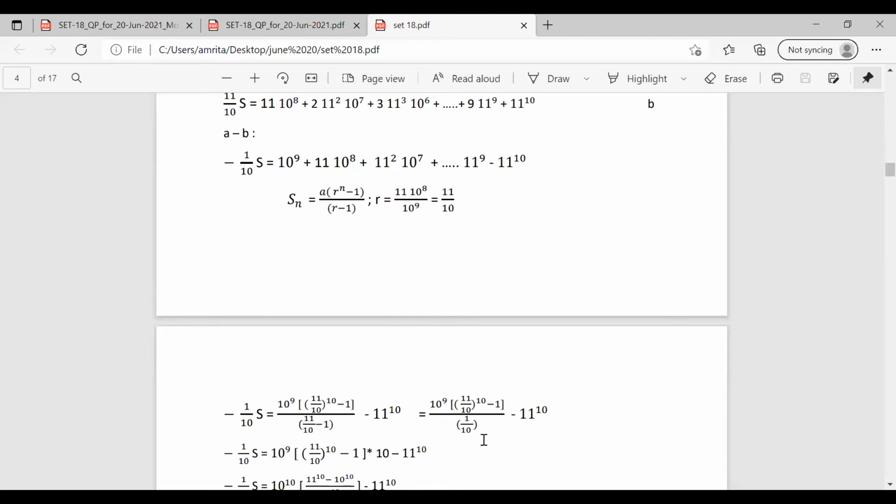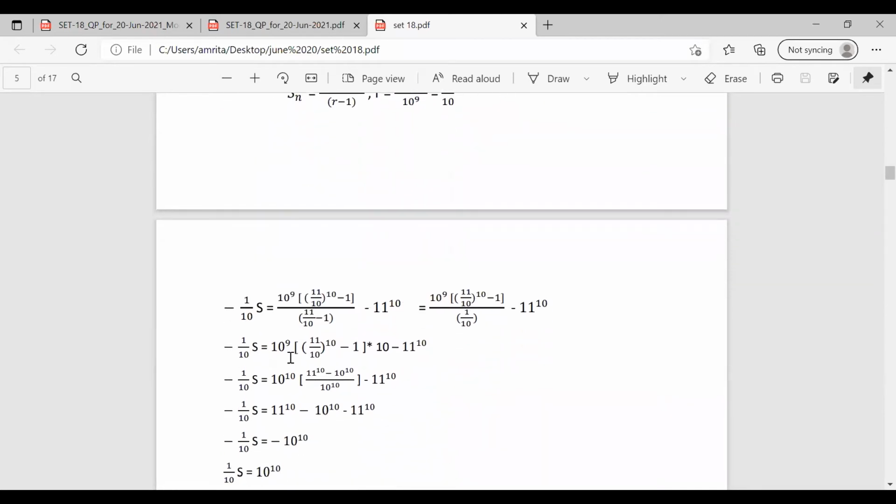So now we are going to solve this equation. 11 by 10 minus 1 equal to 1 by 10. So taking this to the upper side, to the numerator side, we have minus 1 by 10 is equal to 10 raised to 9 into, this 1 by 10 becomes 10 by 1. So 10 raised to 9 into 10 into (11 by 10) whole raised to 10, minus 1, minus 11 raised to 10.